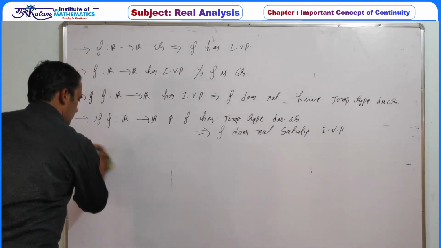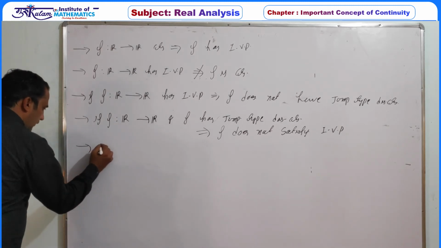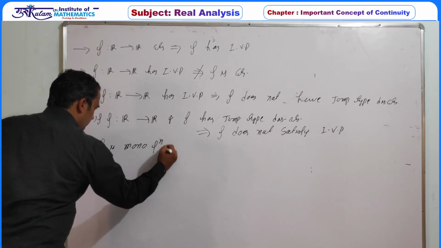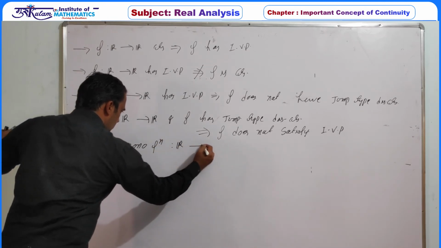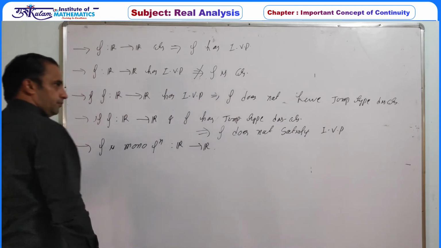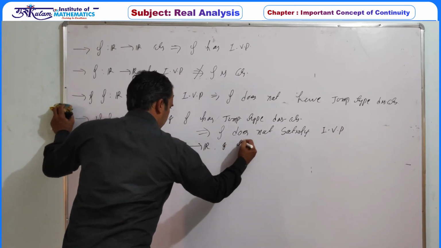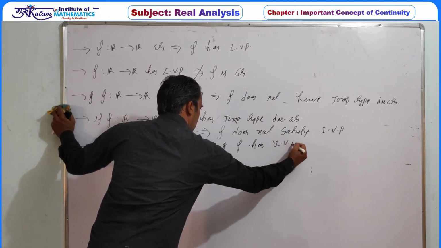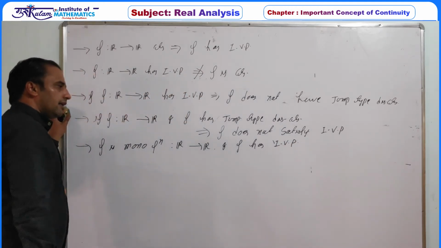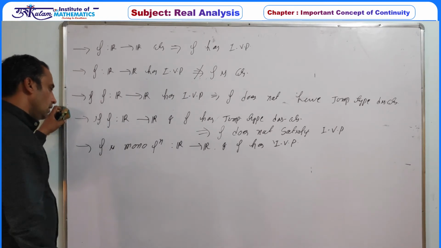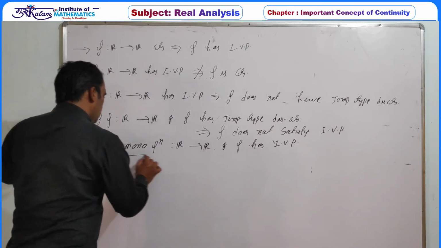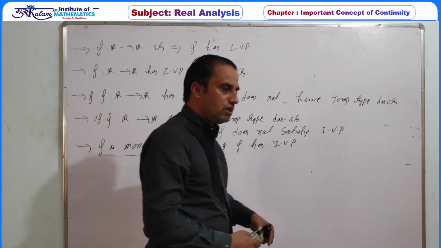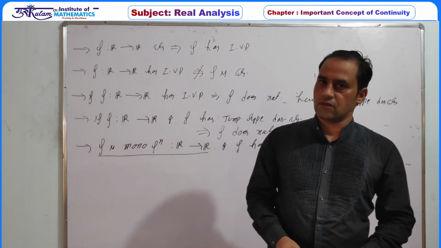And what is the use of this statement? If f is a monotonic function from R to R or from a closed interval to R, and f has IVP. Now since f is a monotonic function, we have already proved that the point of discontinuity of a monotonic function can be at most a jump type discontinuity.